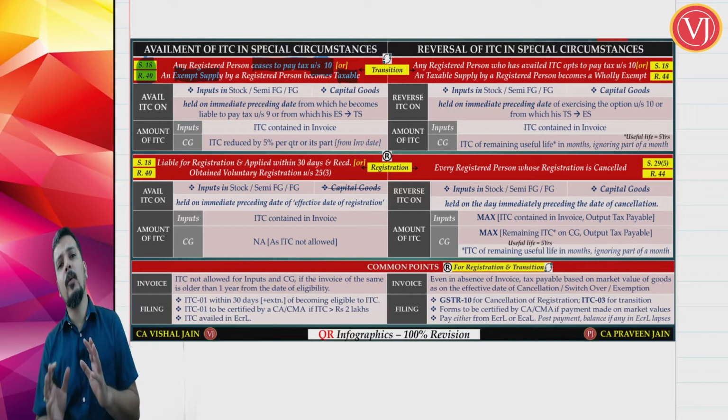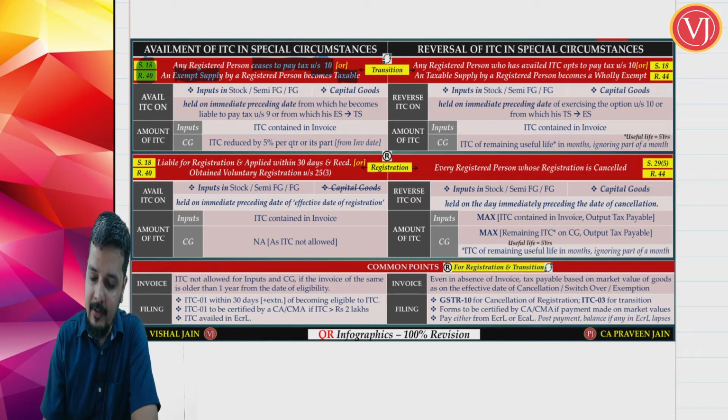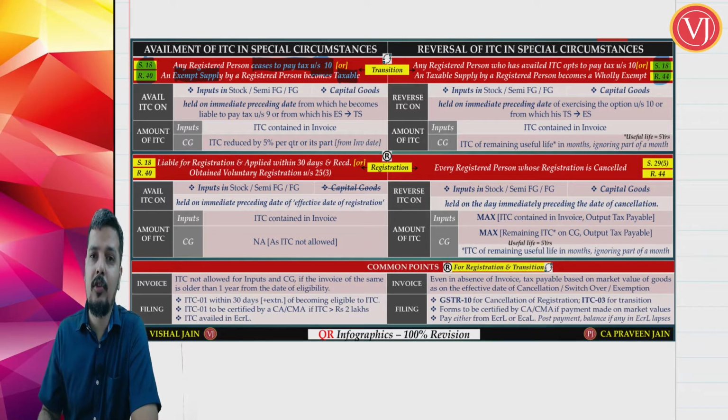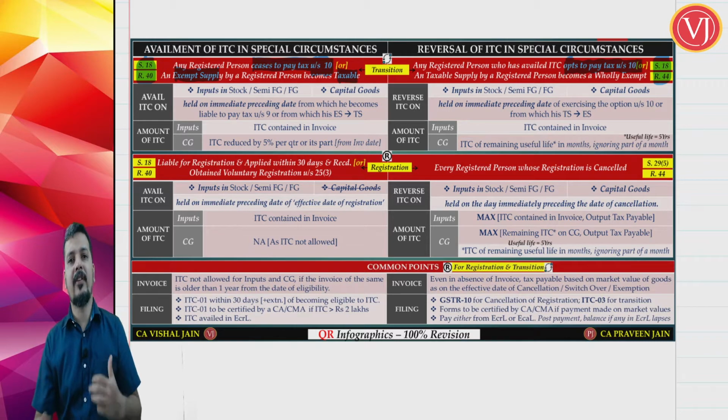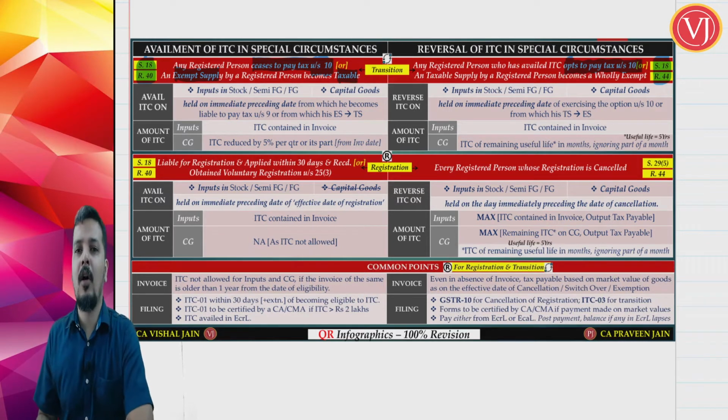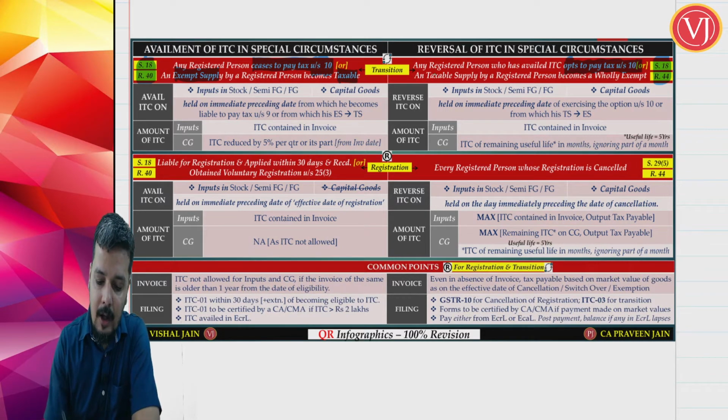Exactly the opposite of the same is section 18 read along with rule 44, which talks about switch over from regular scheme to composition scheme. Now you are opting to pay under composition scheme, which means that you were earlier under regular scheme, now you want to go under composition scheme, or earlier your supply was taxable supply, now it has become exempt supply.